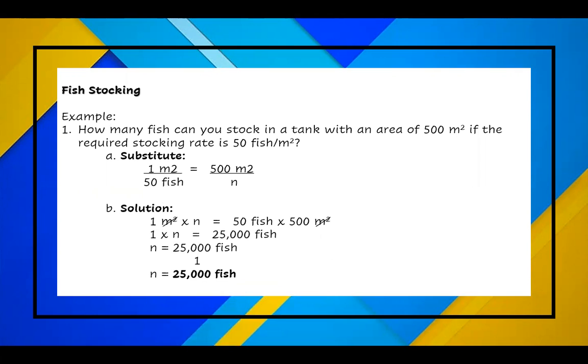So our solution now is 1 meter squared times n is equal to 50 fish times 500 meters squared. We will cancel the meters squared on both sides. Then that will become 1 times n is equal to 50 times 500, which is 25,000 fish. Transfer 1 to the other side. So n is equal to 25,000 fish divided by 1. So our answer now is 25,000 fish.